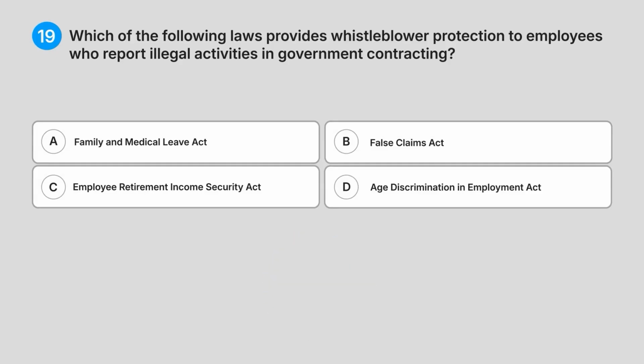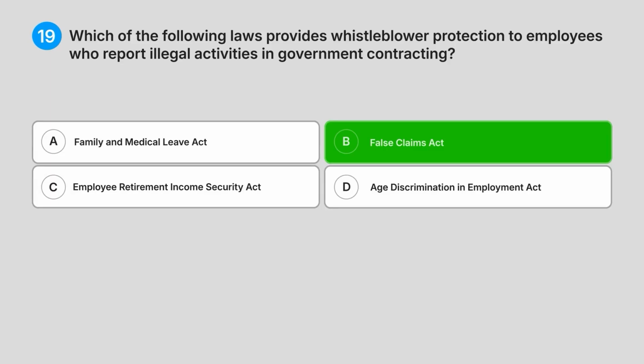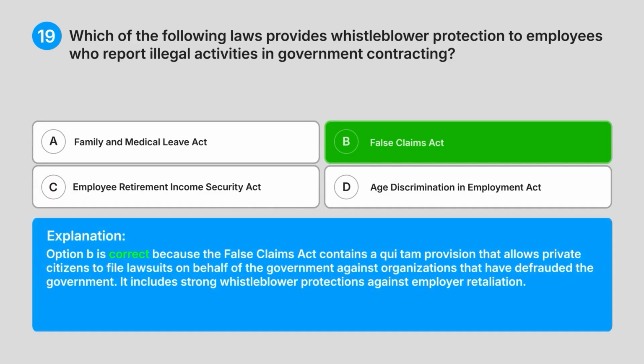Correct answer. B. False Claims Act. Explanation. Option B is correct because the False Claims Act contains a qui tam provision that allows private citizens to file lawsuits on behalf of the government against organisations that have defrauded the government. It includes strong whistleblower protections against employer retaliation.